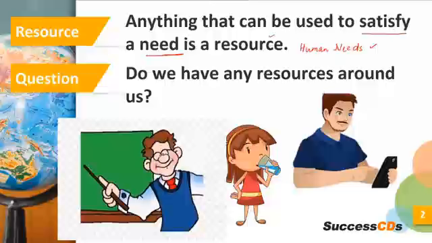Now I have a question for you. Do we have any resources around us? Since I have explained the meaning of resources, I would want you to identify the various kinds of objects that you can classify as resources which exist around you. So if I ask you in a school, what are the resources that we have? The whiteboard that we have, the blackboard that we have, the chalks that we have, the projectors, the textbooks, the chairs, the tables, any other kind of things seen in a school, all act as resources because they help you learn.